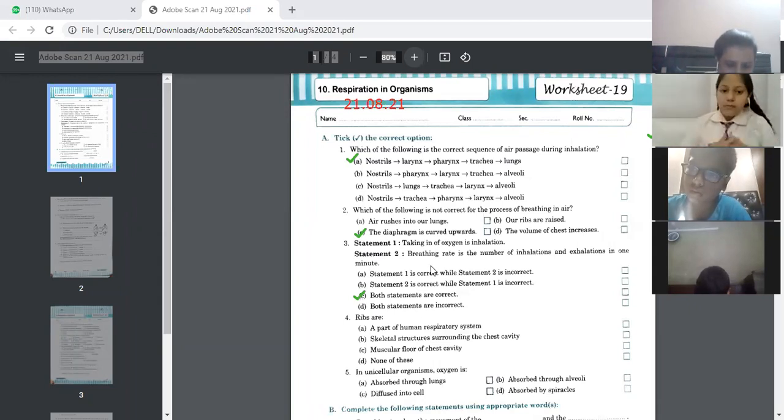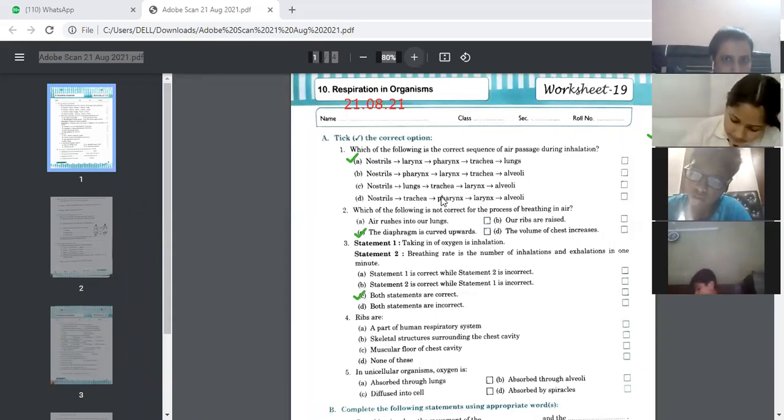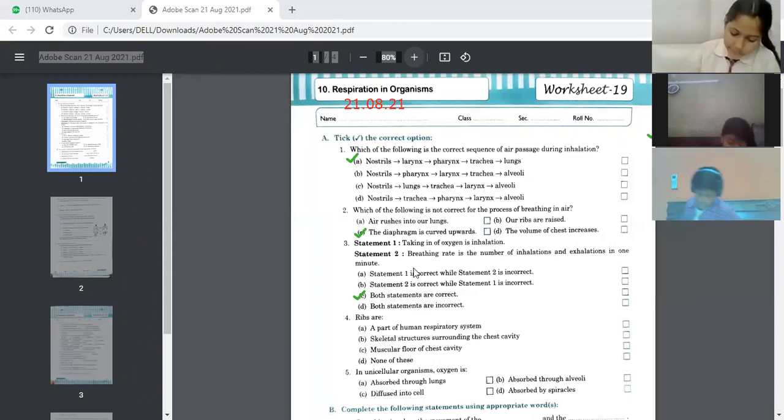No, beta, it is correct. Breathing rate is the inhalation and exhalation per minute. That is also a breathing rate. Ma'am, inhalation and exhalation both. Yes. One inhalation, one exhalation, that will be counted as one breath.